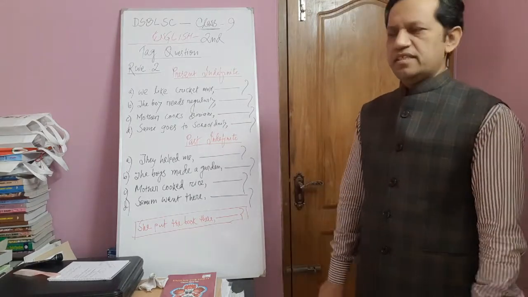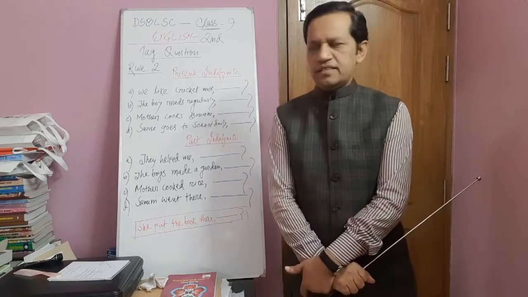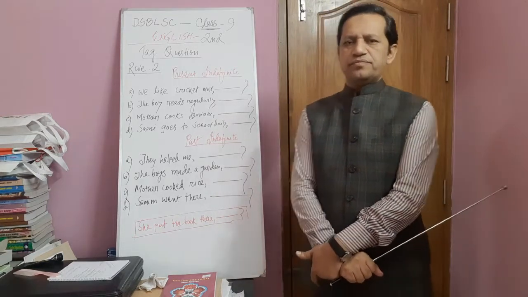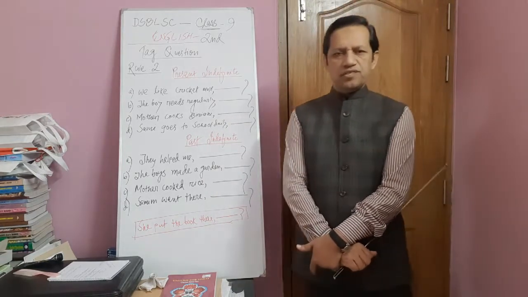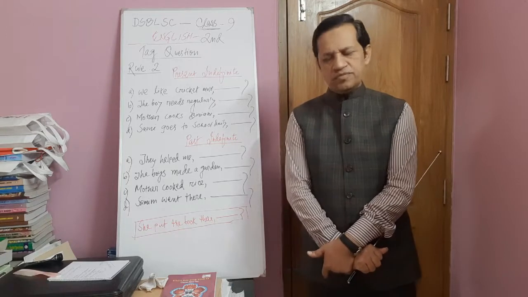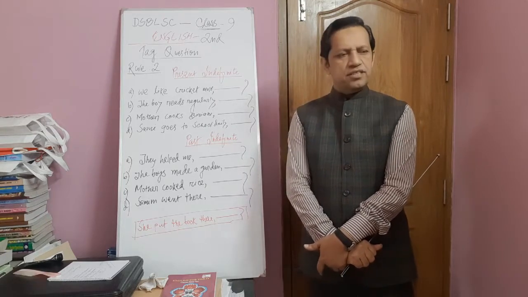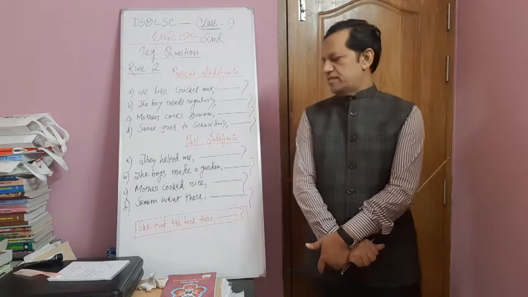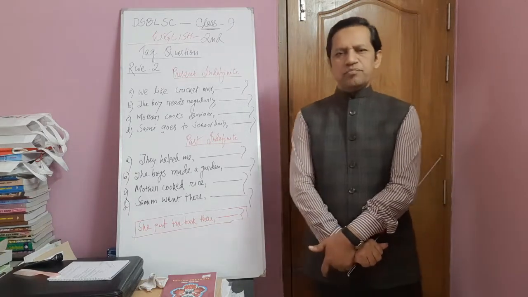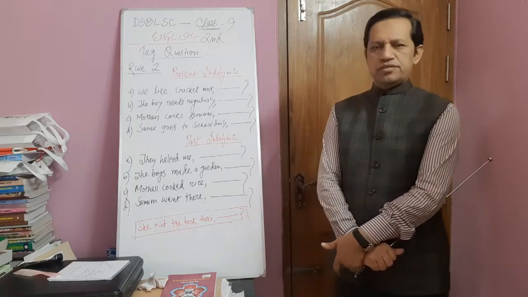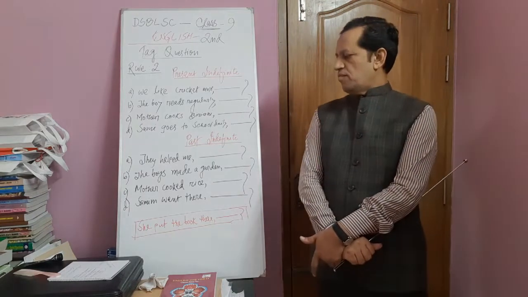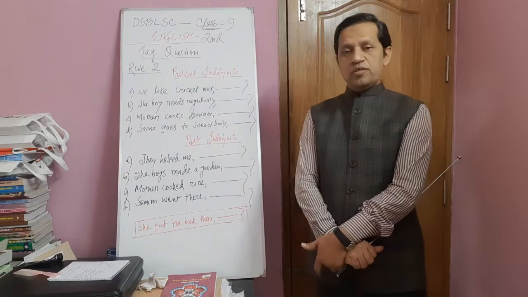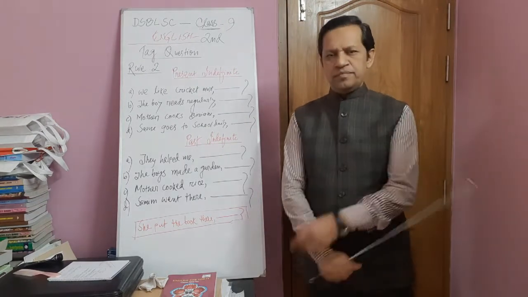You know that in present indefinite tense, the structure is subject, main verb and object, and in past indefinite or simple past, subject, V2 or past form of verb, and then object.